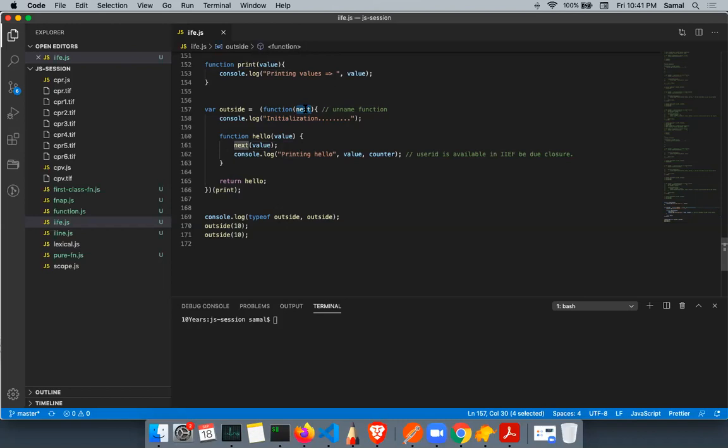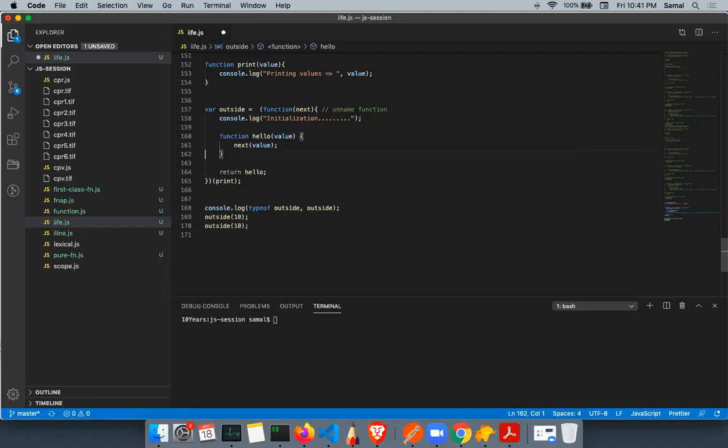This next is received as a pointer to the function print, and then I'm returning another function. So the hello function is received as outside. Whenever I call the hello function with a value, it will call the next function, and when it calls next, it will indirectly call the print function.